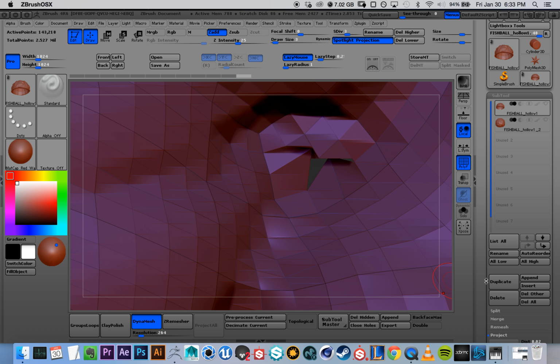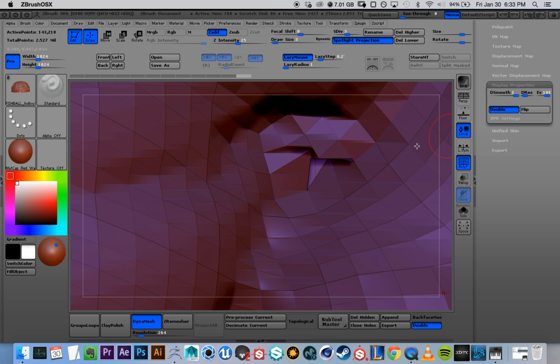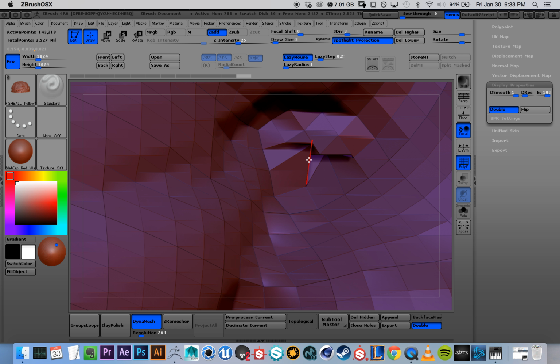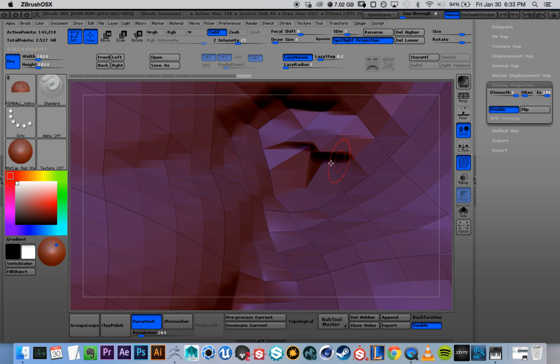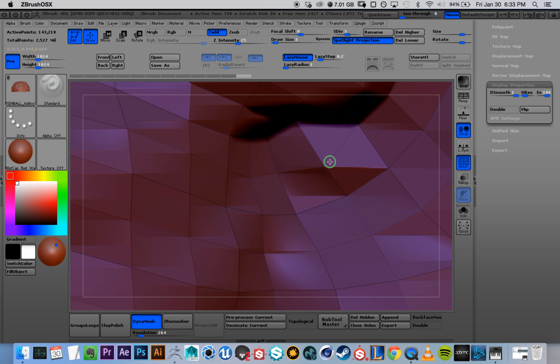If you have Double on, in Display Properties, you will see the back faces, the inside of the mesh. When it's overlapping and you have Double off, you will see holes.